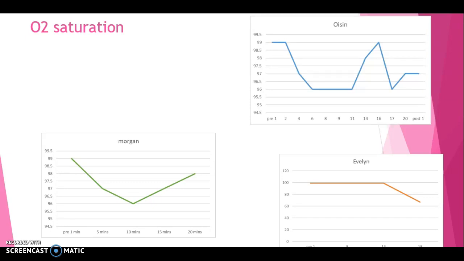Morgan's O2 saturation decreased continually between minute 1 before exercise and then minute 10 from 99 to 96, which is a 3% decrease. However, from 10 to 20 minutes, it went back up to 98, and that is a 2% increase. This is likely because Morgan was working above steady state exercise between the 1st and 10th minute, so more oxygen will be used up. This also may be the reason why Ocean's oxygen concentration in the blood increased from 96 to 99 between the 11th